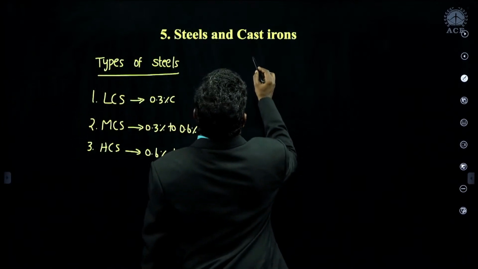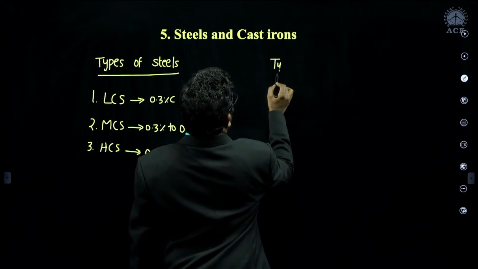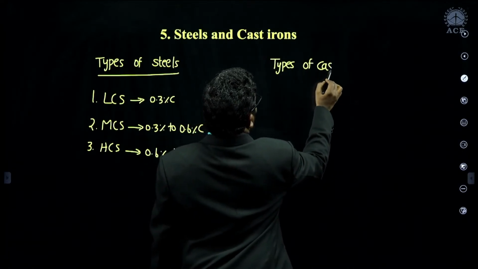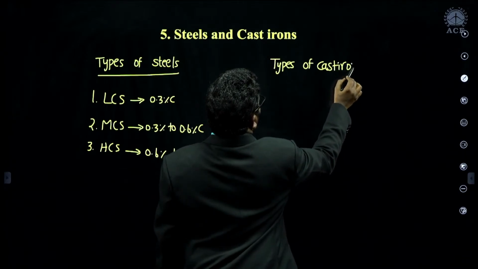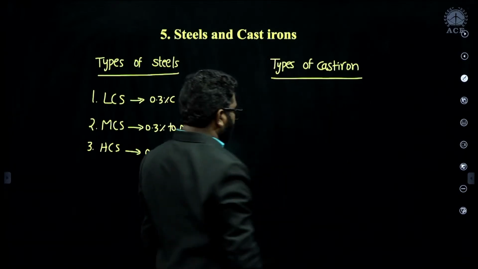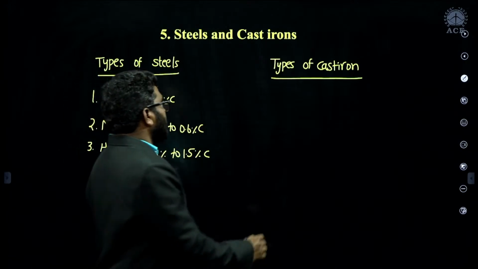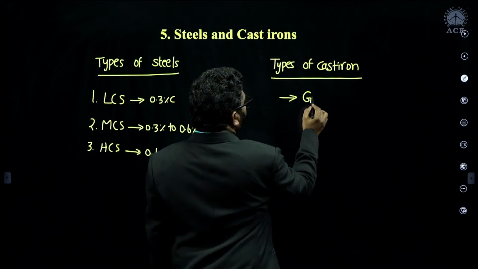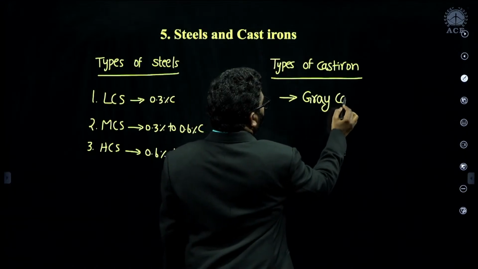And they will also ask you questions from types of cast irons. You should focus on types of cast irons also. What are they?